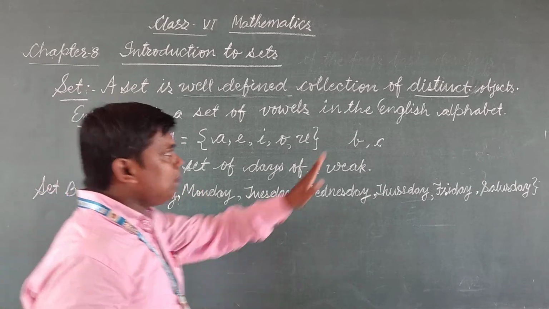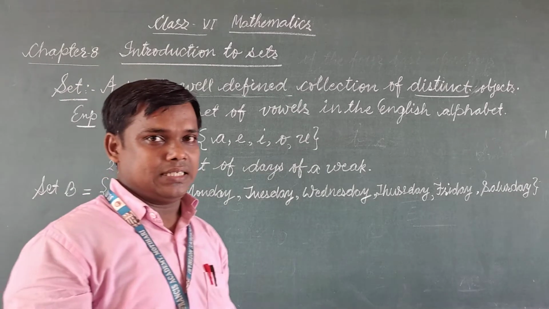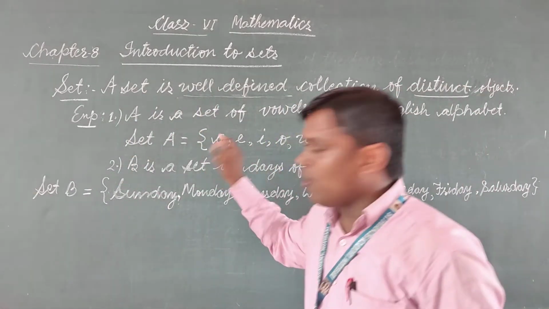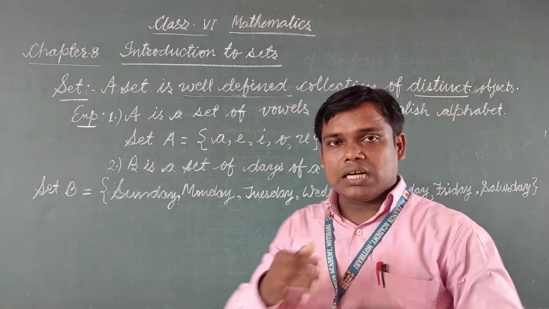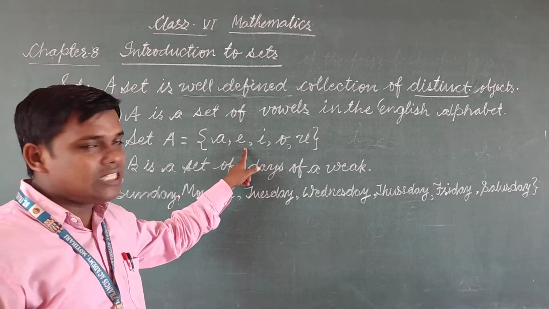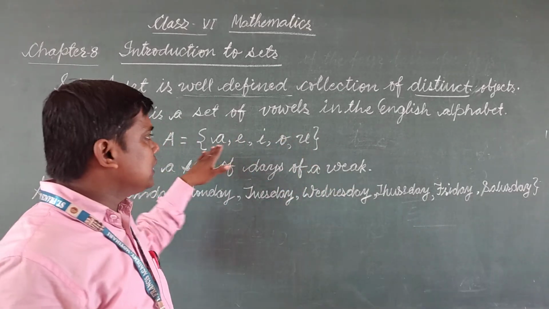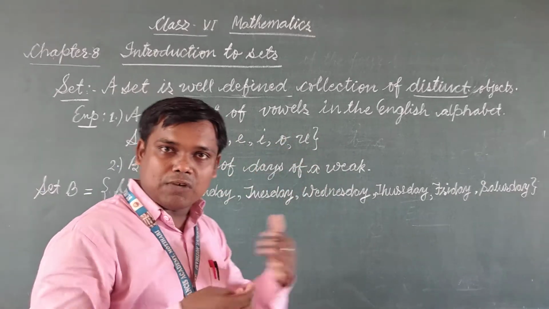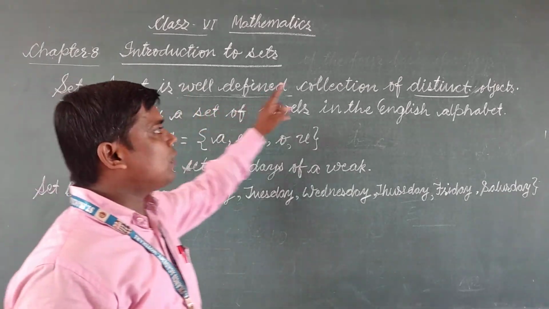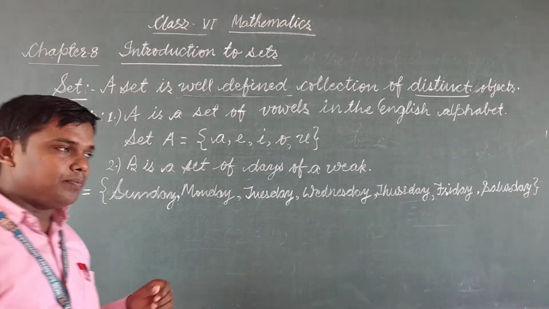Now, what is the meaning of distinct here? Distinct means different. As you are seeing, here are 5 vowels. These vowels are different from each other. A is different, E is different, I, O and U. So, these vowels are different from each other. This is the meaning of well-defined and distinct. I hope you understood.